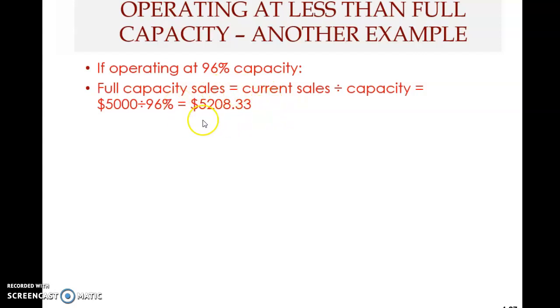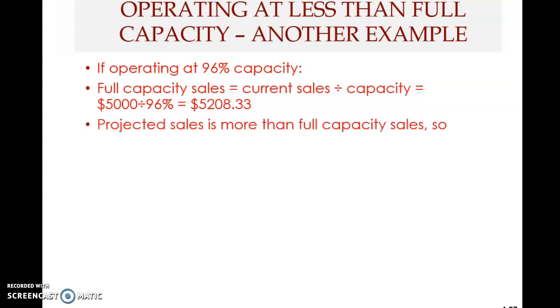Now note this: this is the full capacity sales, meaning using the current fixed assets, the company can generate a maximum of $5,208.33. Beyond this, if they want to generate more sales, then the fixed assets need to be increased. That's the idea behind this full capacity sales.